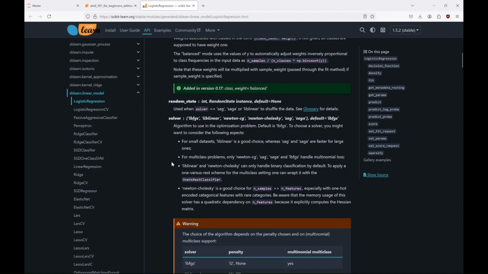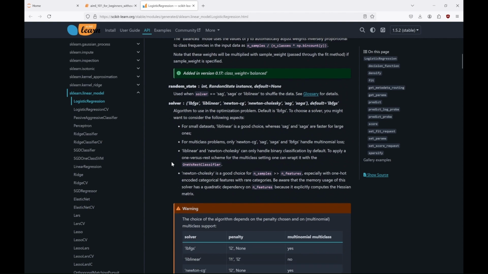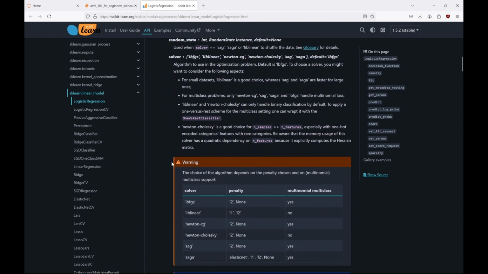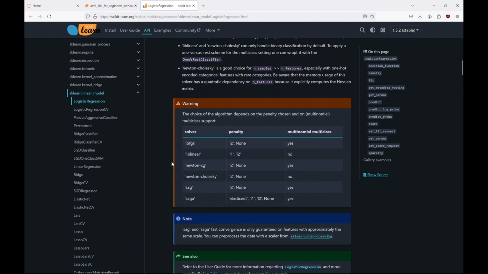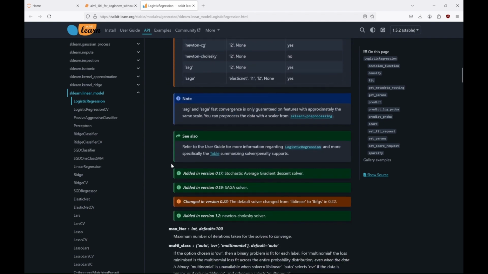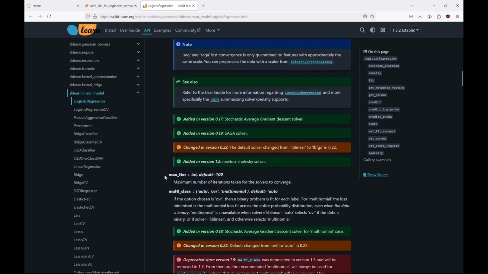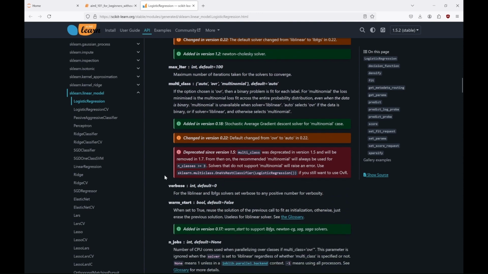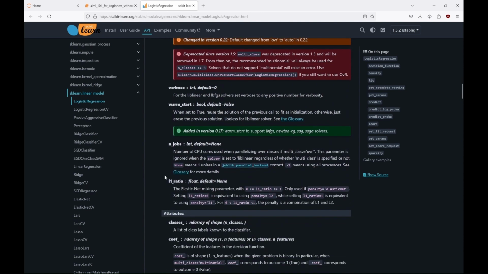Solver parameter with common options like LBFGS, which is good for multi-class classification, especially with larger datasets. LibLinear, which is good for small datasets and handles binary and multi-class problems. SAG and Saga, fast for large datasets. Can handle both L1 and L2 penalties. Max iter parameter, which defines the maximum number of iterations the solver can take if the model isn't converging. Increasing max iter can help, etc. So have fun with changing some of these parameters.